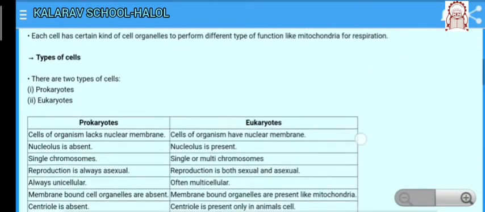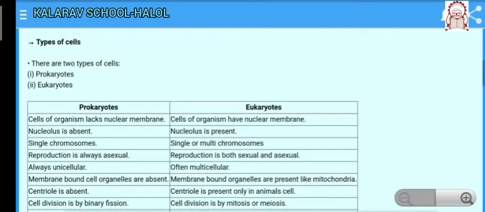You have already studied the types of cells in previous classes. There are two types of cells, prokaryotic and eukaryotic.